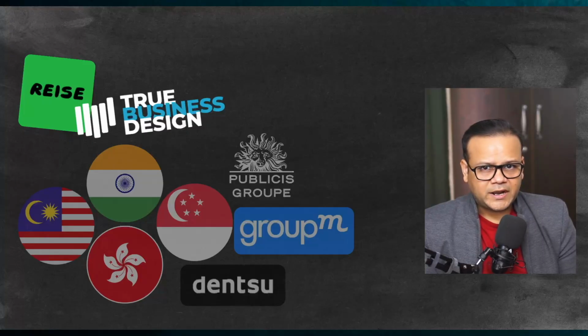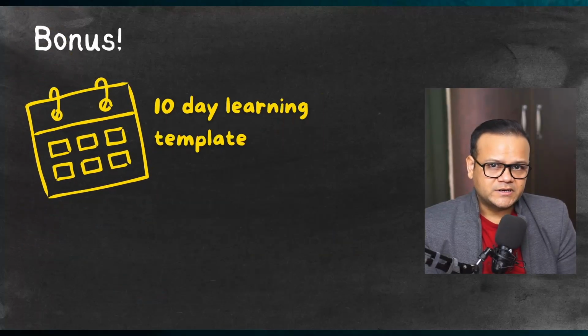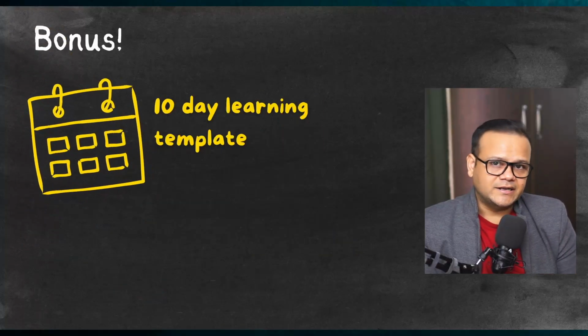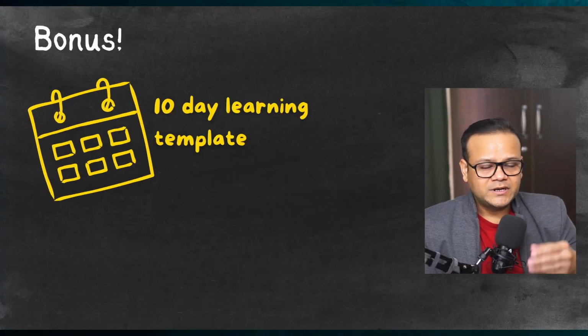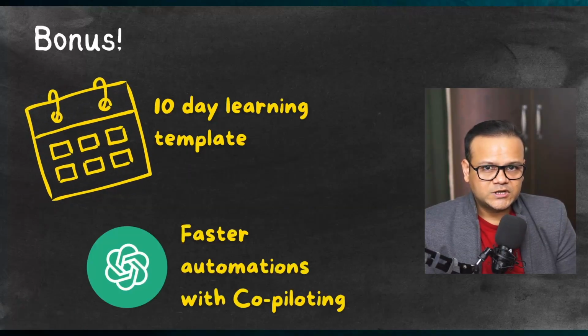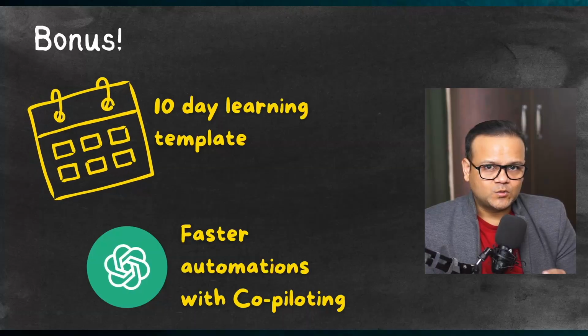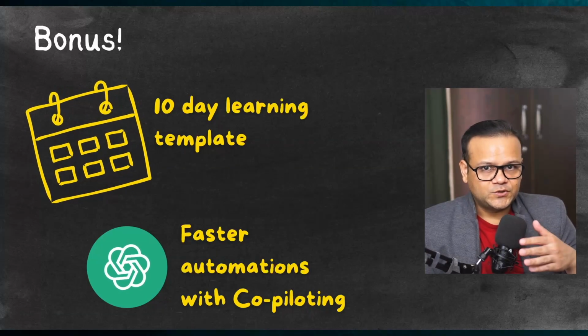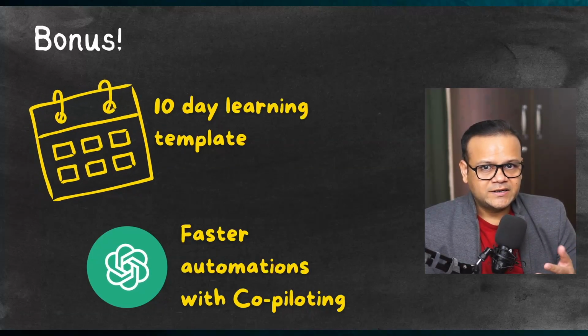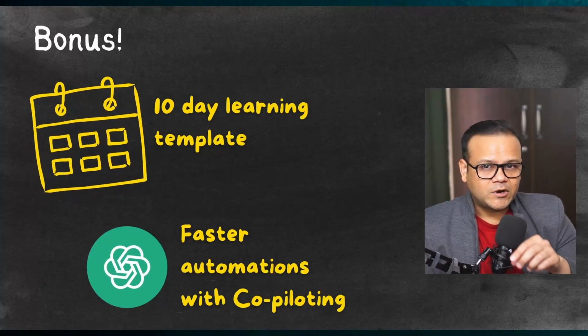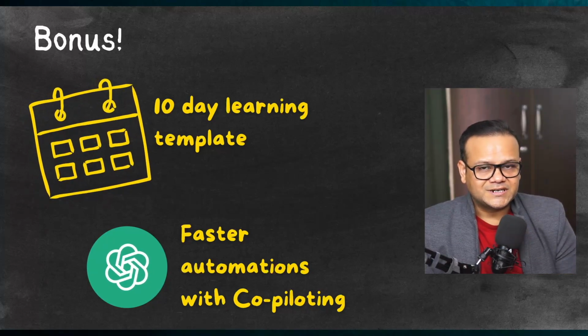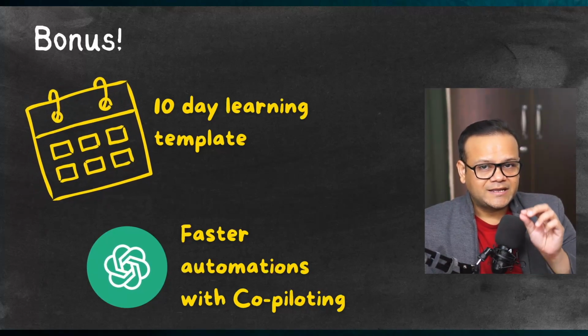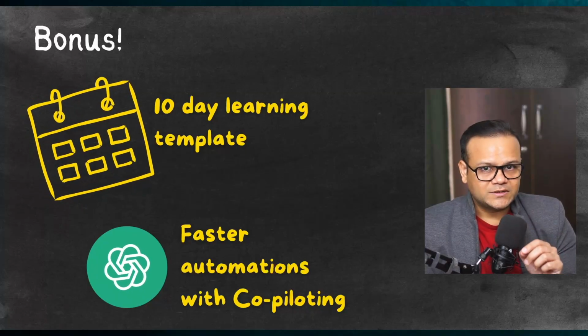And towards the end of the video, there are 2 bonus materials for you. One is a 10-day learning template, which you can download and use as you grow. And the other bonus material is a hack that I use when I work with AI workflows, which is to use ChatGPT as your co-pilot, because then it can help you out whenever and wherever you are stuck. So I'll give you some tips and some quick tutorial around that as well.